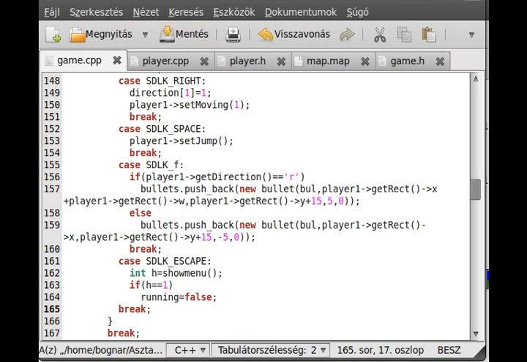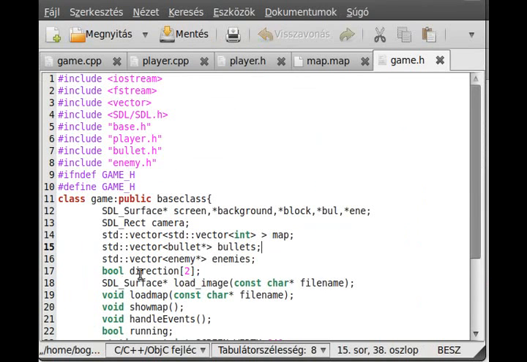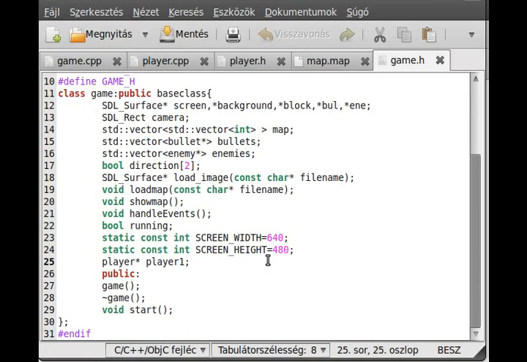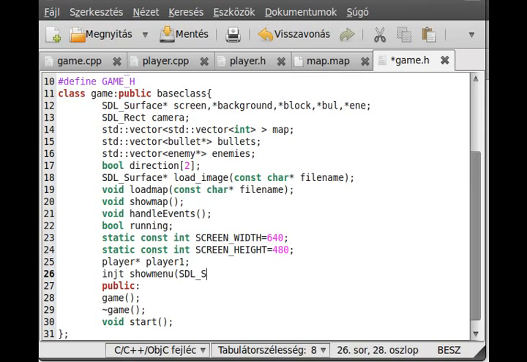Probably it should work. I just have to write it here, so it will be private because there is no need to be public, because we will not call it outside. So int show menu, and it takes an SDL surface. Okay, now we can compile the program. Change it, compile it.